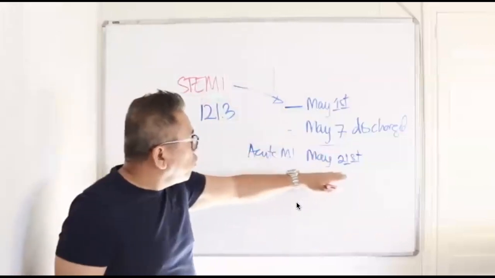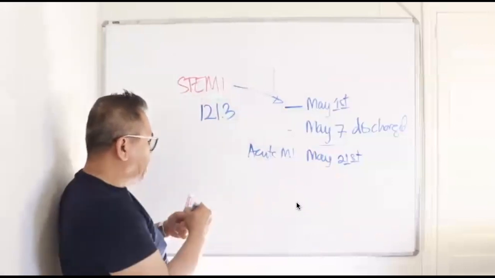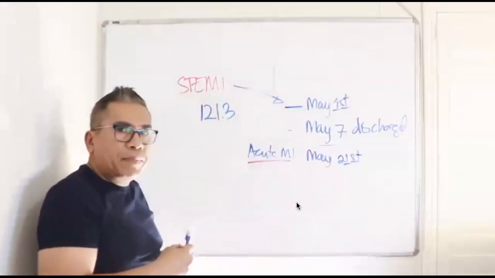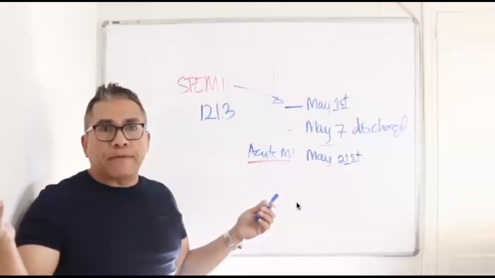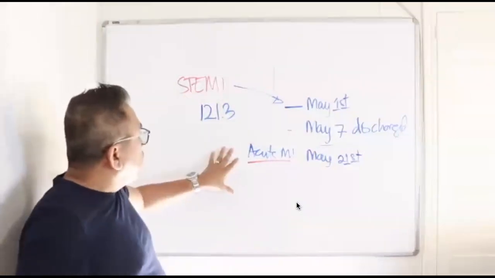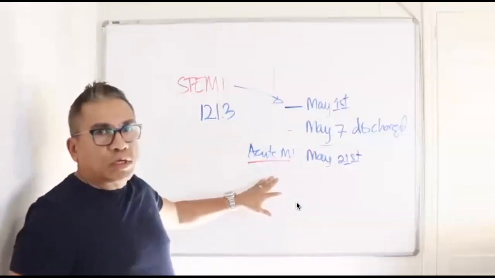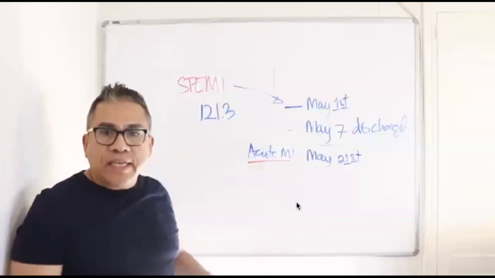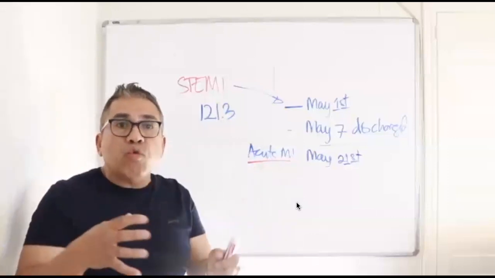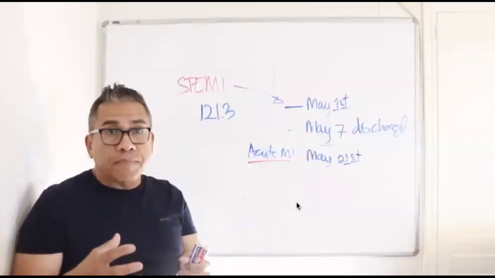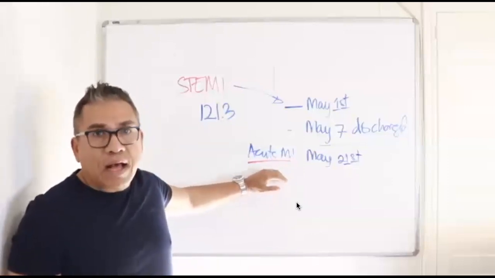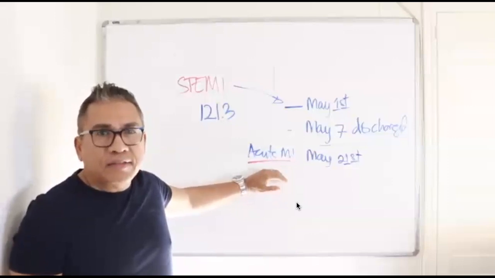On May 21st, patient suffered another acute MI. I don't know what happened, but it can happen, right? So how are you going to treat this one? This acute MI here, because it occurred within the 4-week time frame, you're going to code this as a subsequent MI. Does that make sense, guys?